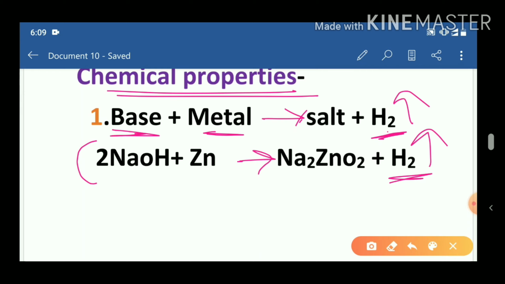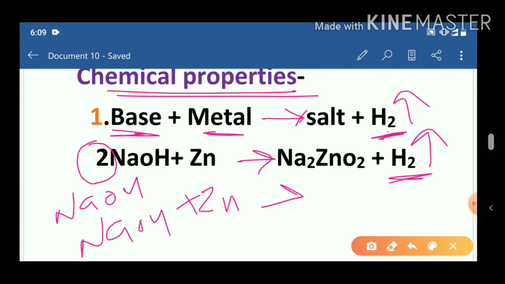Now why have we put 2 over here? To balance this reaction we have put 2 over here. Now we will see the reaction. 2NaOH, we'll put NaOH. Now 2 is before NaOH, that's why we have written 2 here. Now zinc is single, that's why we have written zinc. Now we know that when metal reacts with base, hydrogen gas comes out. So the first thing is to take out the hydrogen. We have taken out the hydrogen gas. Now what is left? Write that.